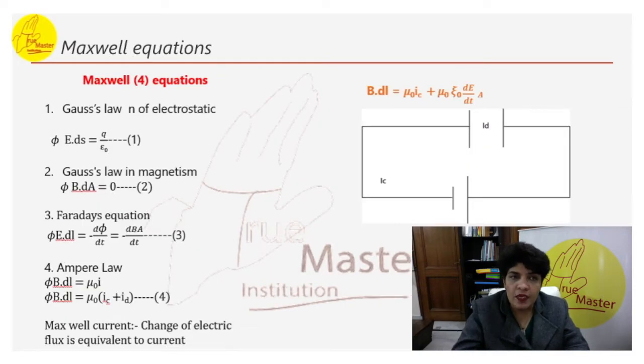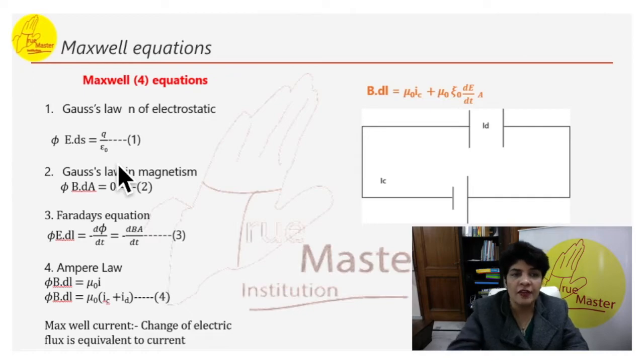Maxwell found that all the basic principles of electromagnetism that we have covered till now can be formulated in terms of 4 fundamental equations. These are called the Maxwell equations, assuming that no magnetic or dielectric material is present. The first equation is Gauss law of electrostatics, closed integral E dot ds equals q by epsilon naught.